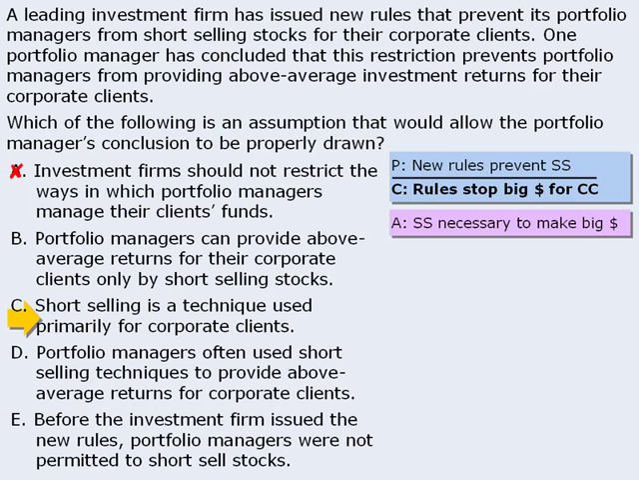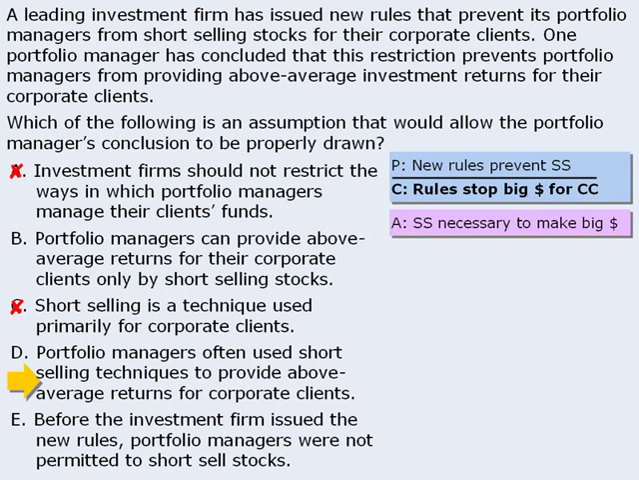Now let's check answer choice C. Short selling is a technique used primarily for corporate clients. Is this assumption necessary to draw the conclusion that the new rules stop managers from making big money for their clients? No. The fact that short selling is used primarily with corporate clients has no effect on the conclusion, so we'll eliminate it.